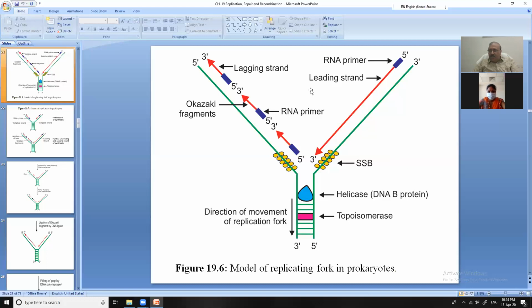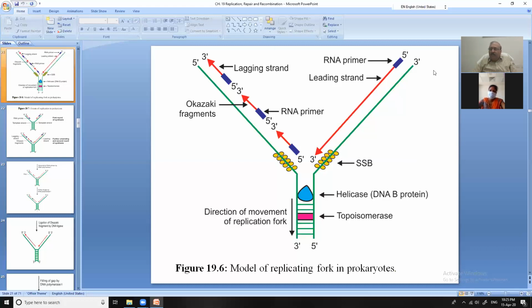So what is happening is that this is 3' and this is 5', and you know that it is a quality of the DNA polymerase enzyme that it can add successive nucleotides on the 3' end. I repeat that DNA polymerase is very specific and it can add successive nucleotides only on the 3' end.